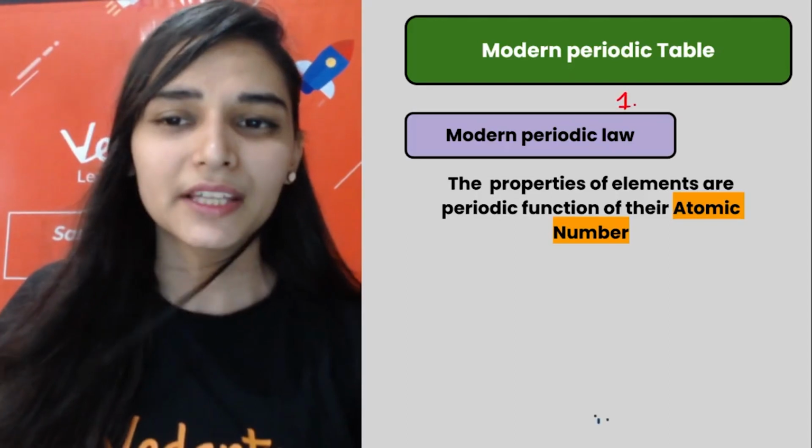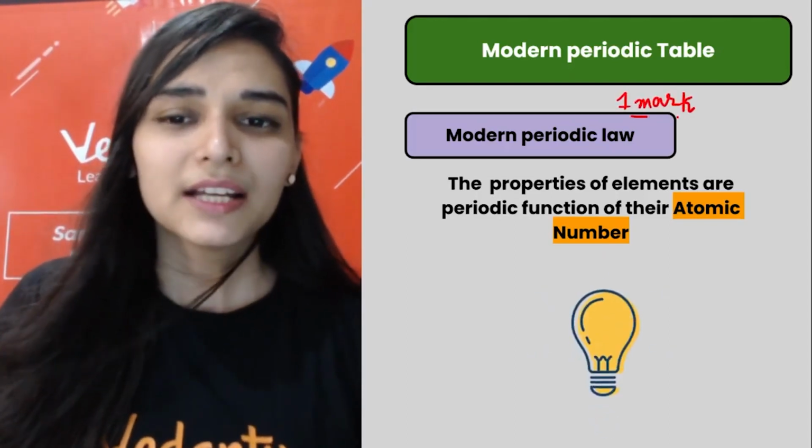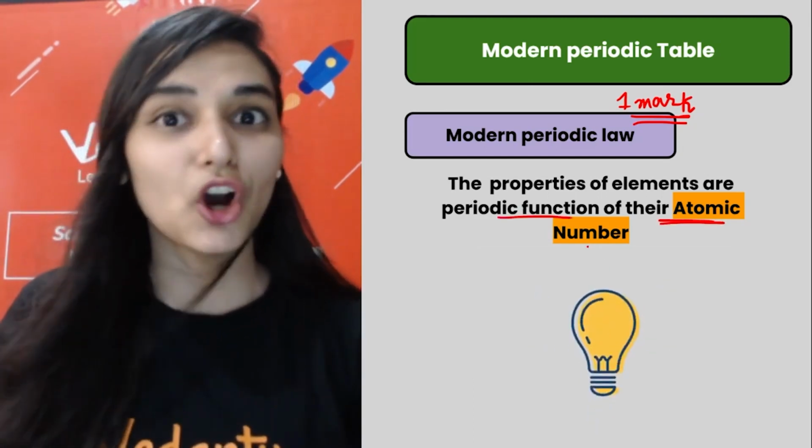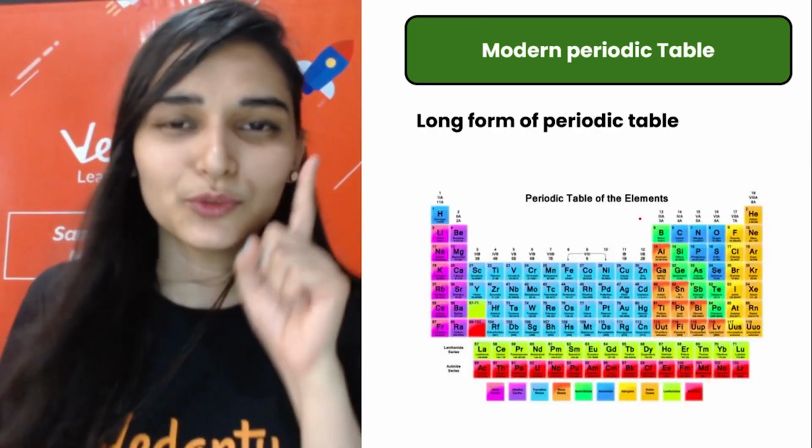ये आता है एग्जाम में कभी कभी for 1 mark. Define the modern periodic law. Properties of elements are periodic function of their atomic number. Point to be noted, right?